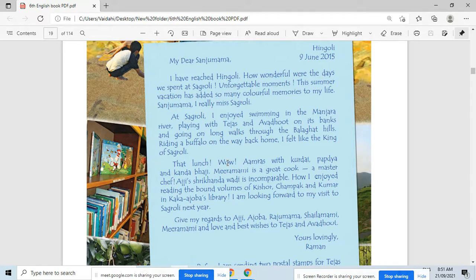So I hope all of you understood the second paragraph of the letter here. Can you tell me a word from the second paragraph that ends with ed? Enjoyed. Very good.